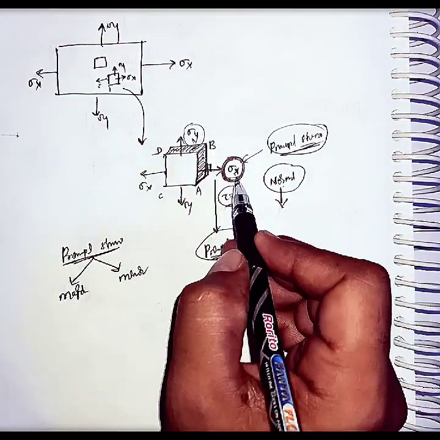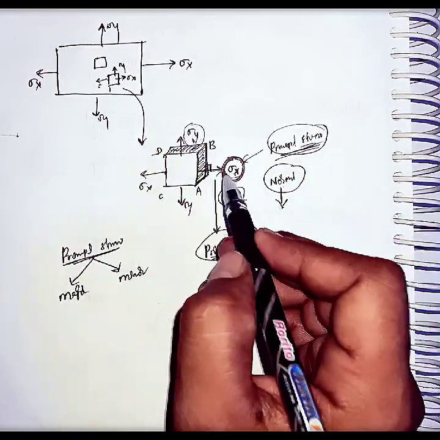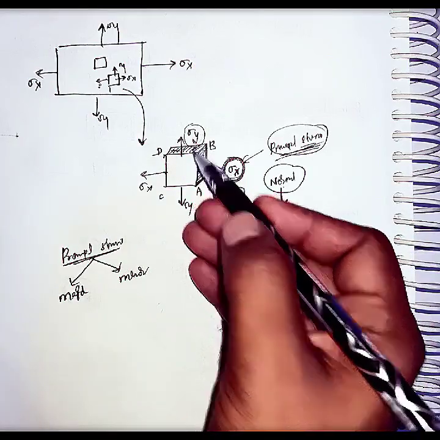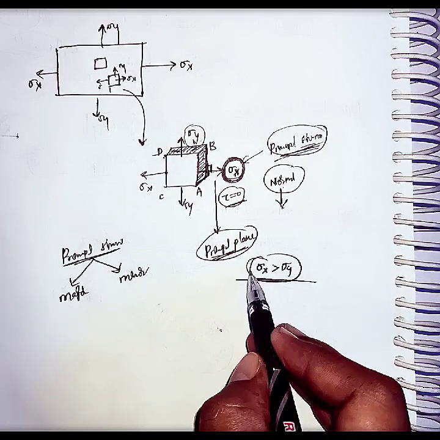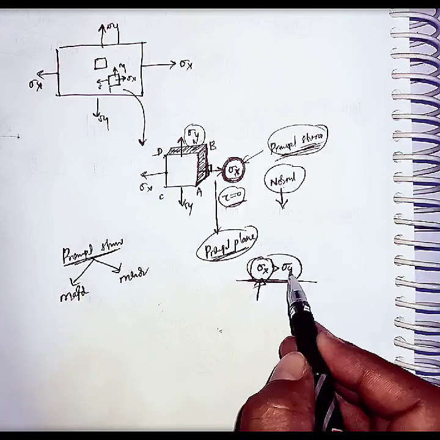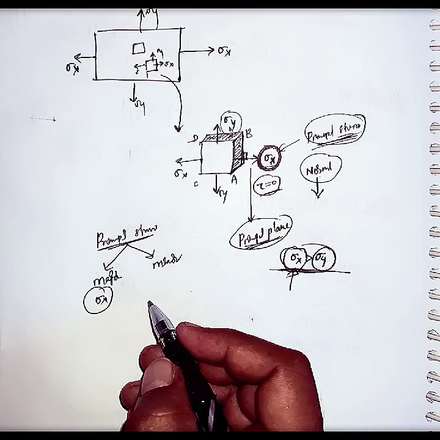Yes or no? Both sigma x and sigma y are called principal stresses because these two stresses act on the principal planes. But which one is major and which one is minor? We are assuming sigma x is greater than sigma y. So sigma x is a principal stress which is larger than sigma y, so it is called the major principal stress. Okay, listen carefully.